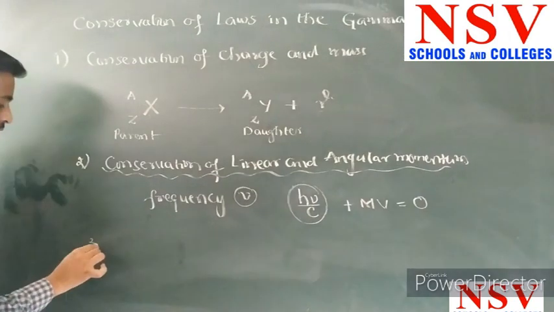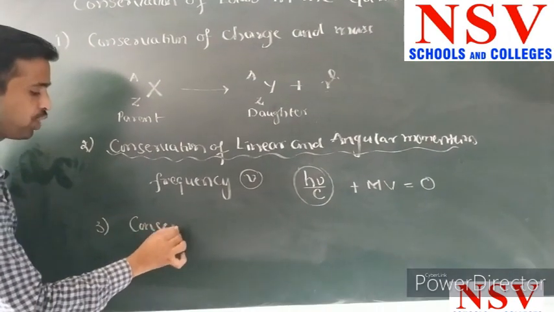Now the third one is the conservation of energy.